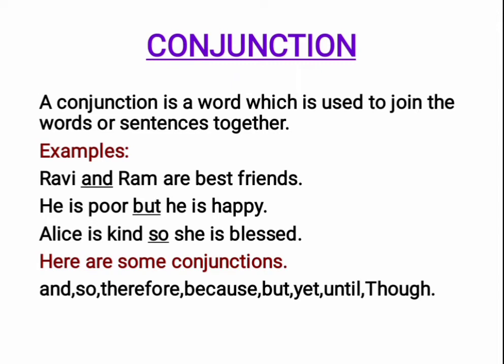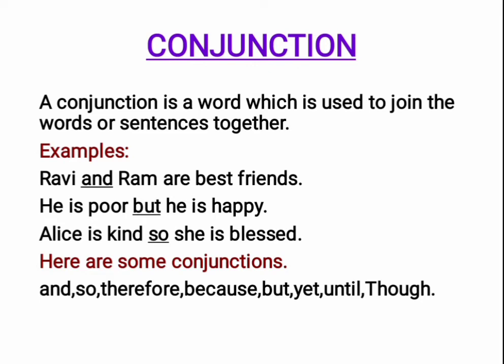Next, let us see conjunction. A conjunction is a word which is used to join words or sentences together. Some examples are given here. Ravi and Ram are best friends.